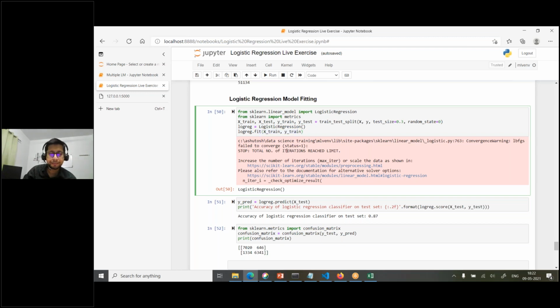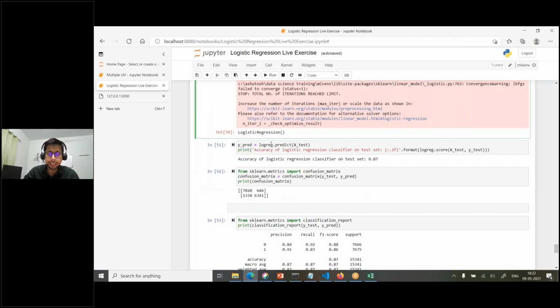Okay, so going further, we'll just use logistic regression for model building. I created the logistic regression object, and then we'll fit on X train because we are training. Fit will train the model on the training data. In X train we have the predictors of the training data, and in Y train we have the target of the training data. And then if we predict, logreg dot predict, the prediction we will be doing on the testing data, right?